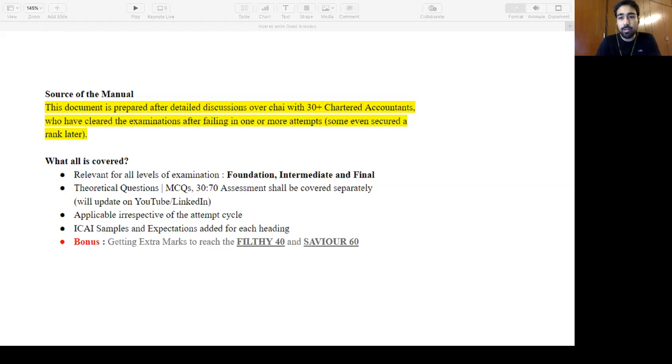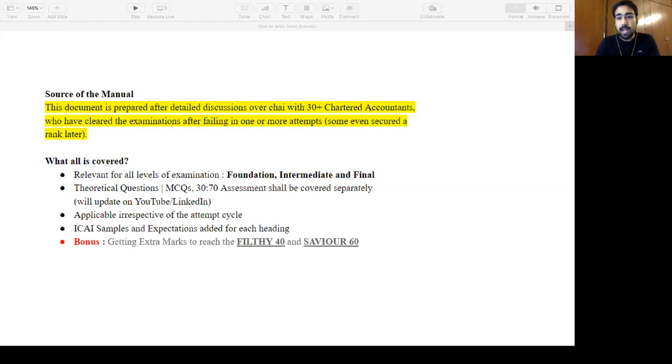This is what ICAI wants from you, based on our experience, and it is about the theoretical questions. The practicals are easy in terms of presentation because you know how the steps are, what a balance sheet is, how to prepare that financial management question, how to solve those forex questions. But how to go about the theoretical question is where we all lack. I'll also talk about the MCQs and others in some next video. The focus of this video is the theoretical questions.